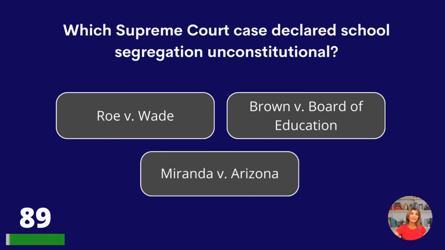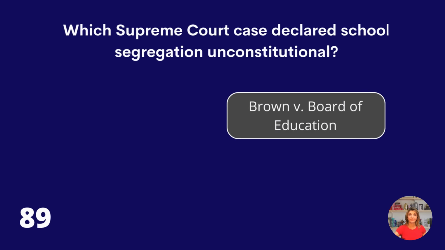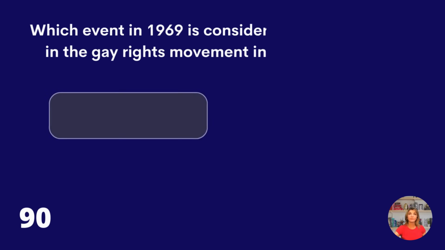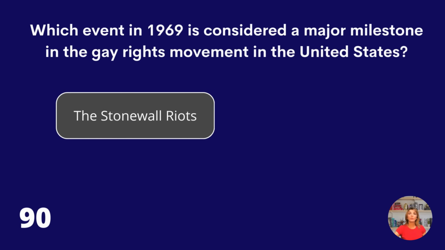Which Supreme Court case declared school segregation unconstitutional? Roe v. Wade, Brown versus the Board of Education, or Miranda versus Arizona? Brown versus the Board of Education. Which event in 1969 is considered a major milestone in the gay rights movement in the U.S.? The Stonewall riots, the passing of the Defense of Marriage Act, or the Harvey Milk assassination? The Stonewall riots.